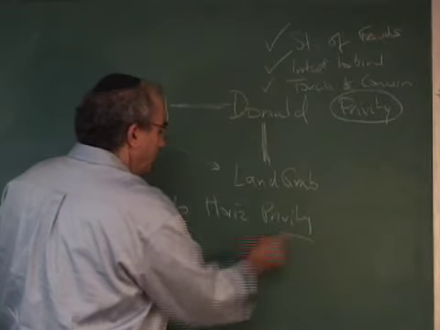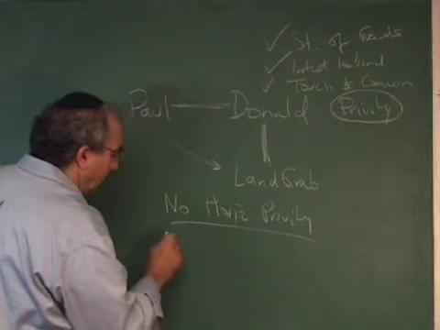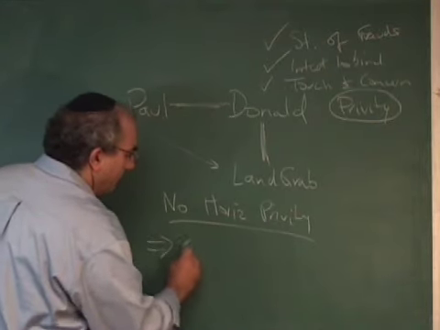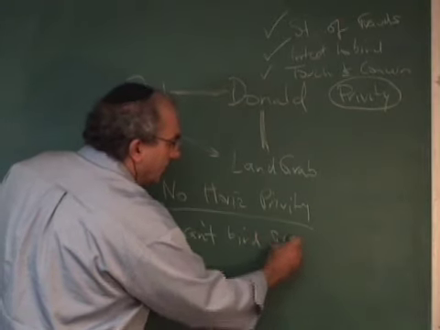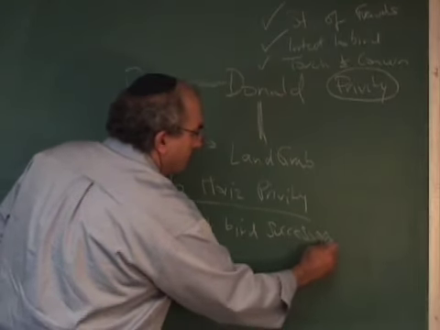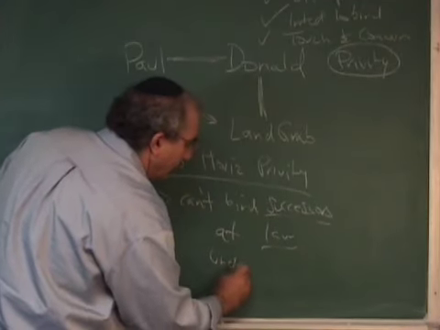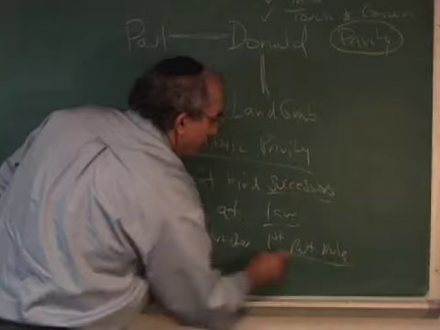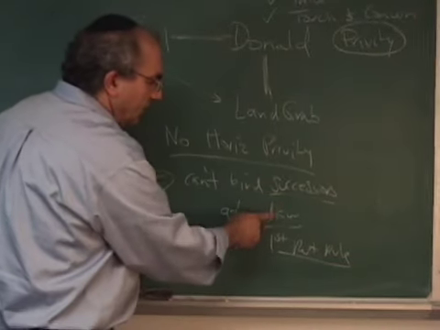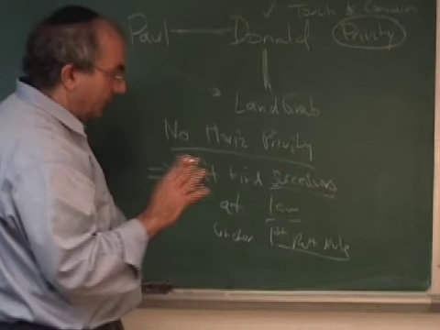That is fatal to what? That is fatal to the ability to bind successors at law. Can't bind successors at law under the first restatement rule. Okay? Can't bind successors at law under first restatement rule. Each of those things has to be considered.